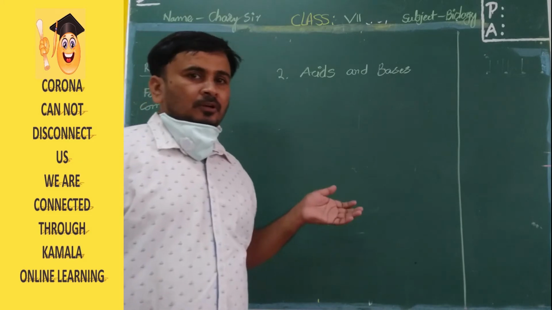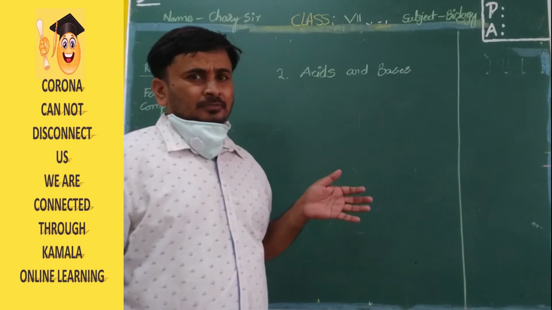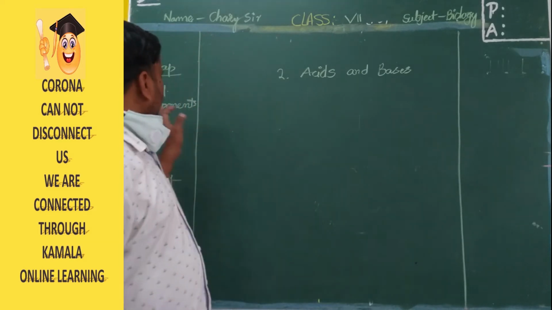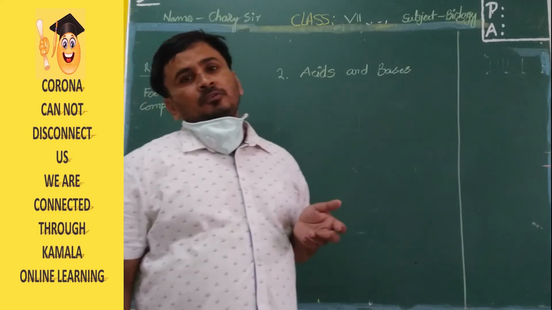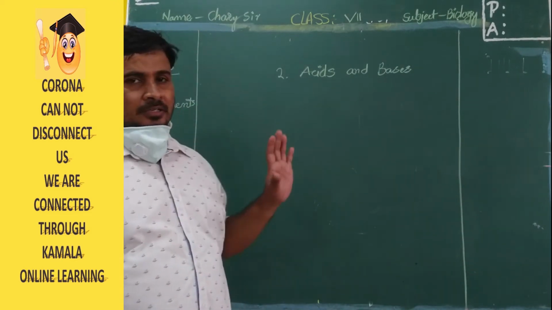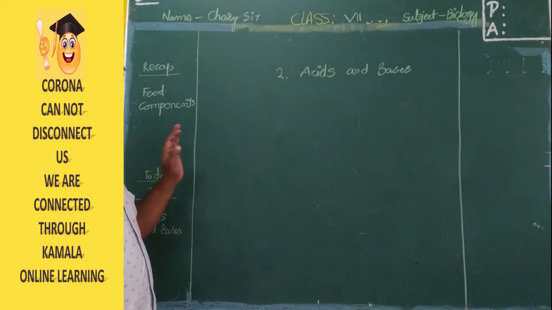Okay. So some of the topics are already covered: the main topics and the photographs that are there in the first lesson. It's a very interesting lesson, the food components. Which type of food you have to eat, which type you don't eat, and so on. Some of the things are already covered. So in the food, what components are there? You are perfect. I know you are perfect in the topics.